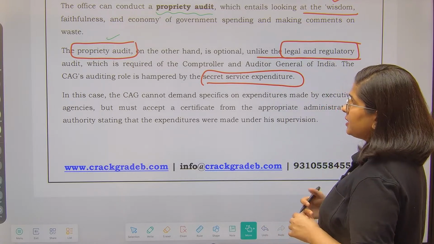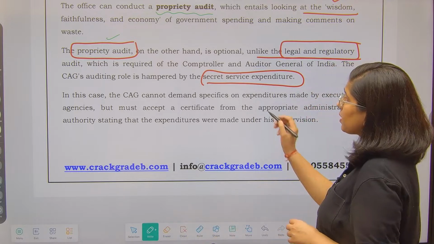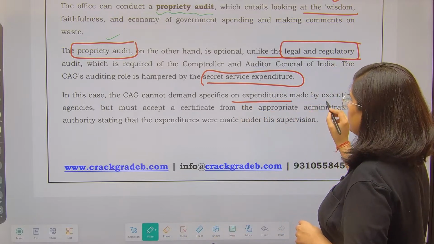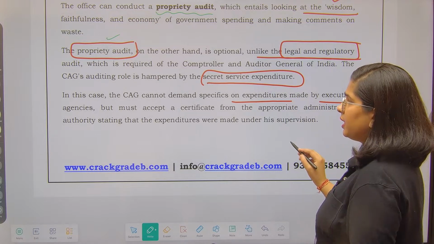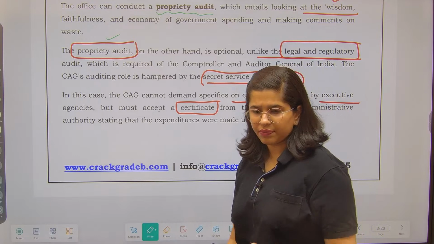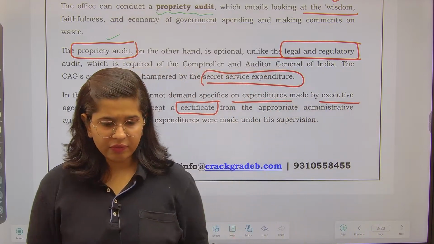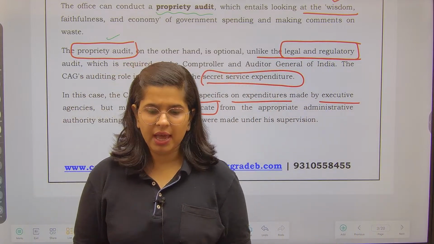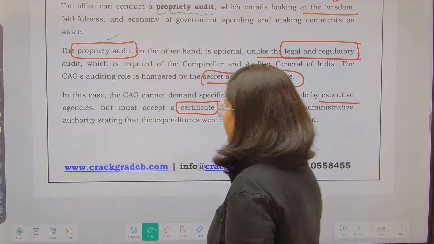In this case, the CAG cannot demand specifics on the expenditure made by the executive, but will just accept a certificate, right? The executive will give them a certificate saying, we have made this particular expenditure and this is it. So they will have to accept it.